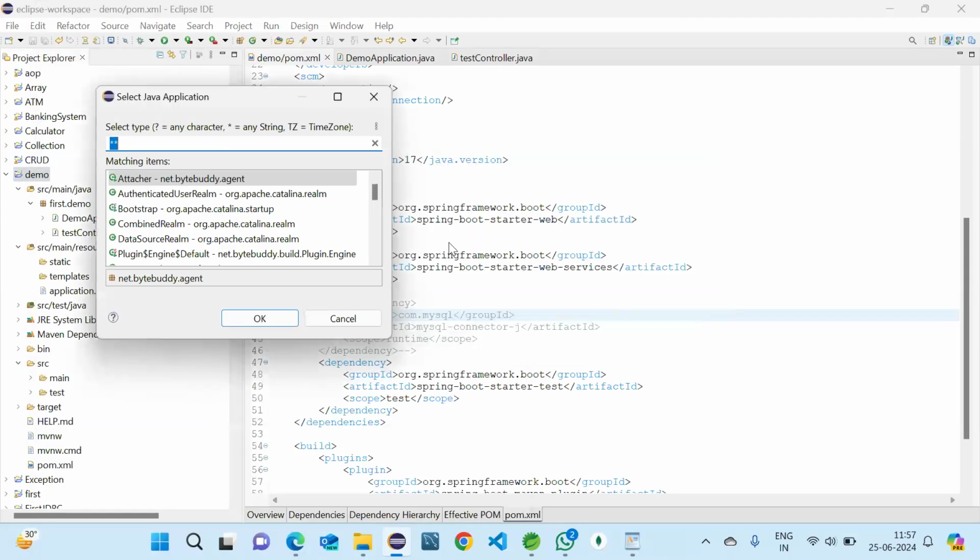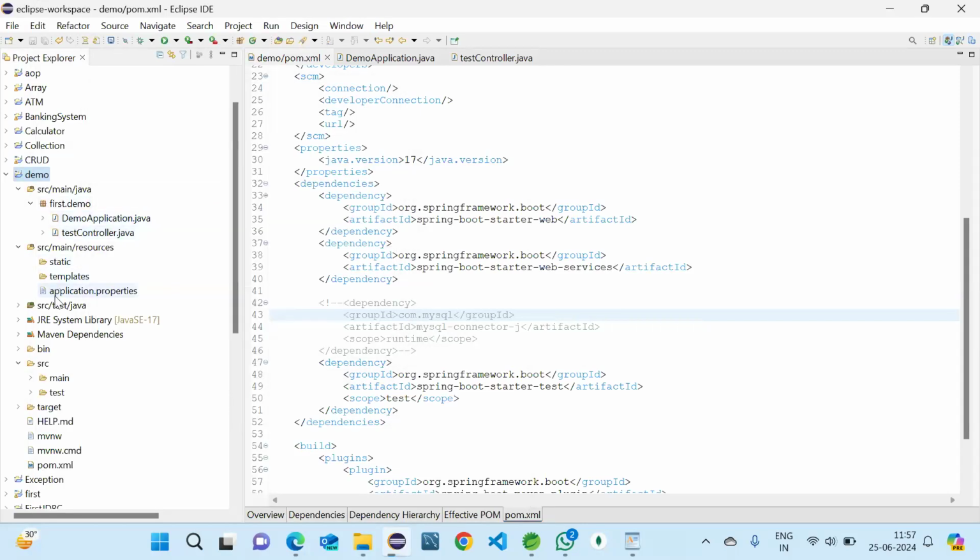One thing you can also see is where the dependencies are here.